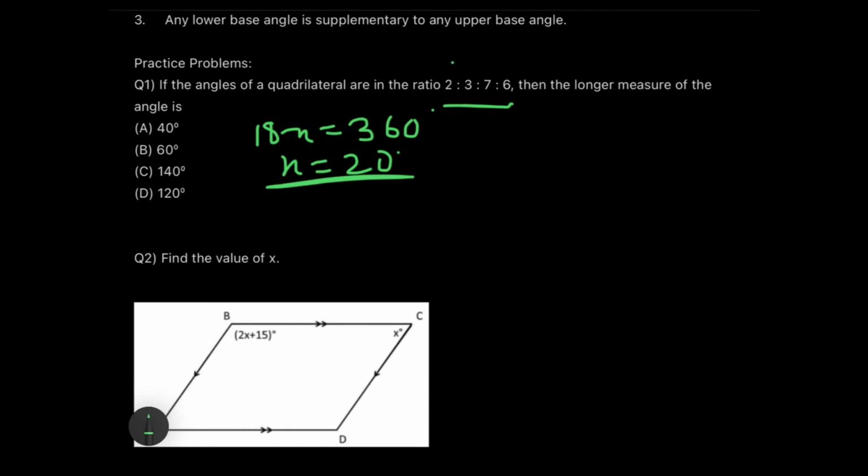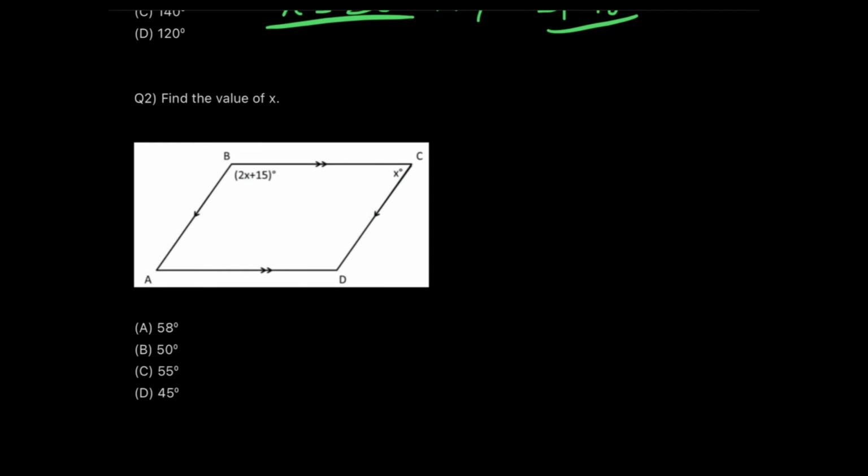Now the smallest angle will be 20 into 2, 40 degrees. But we need the largest one. So the largest one will be multiplied by the biggest ratio, that is 7, and that would eventually give me 140 degrees. So the answer will be option C, which is 140 degrees. Okay, simple application. Here people will look at this question, and a few will say this is a ratio question. Basically, the questions in the examination are a part of two or three chapters cumulatively mixed, but that never means that it is hard.